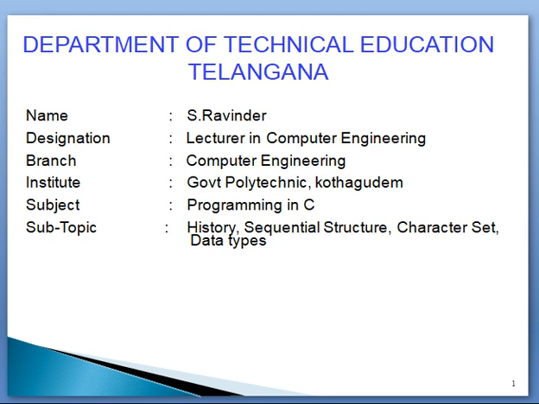This is called the binary code. As a human being, we cannot remember all the binary codes. So it is very difficult to remember all the binary codes and interact with the computer.